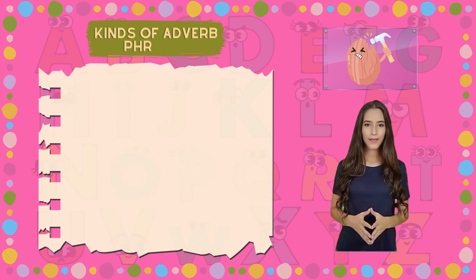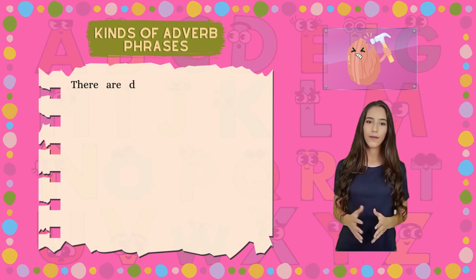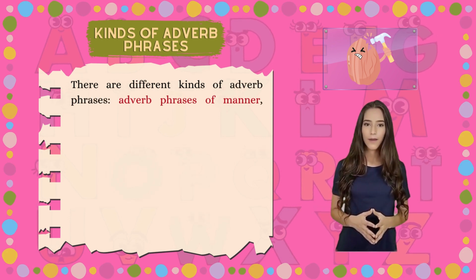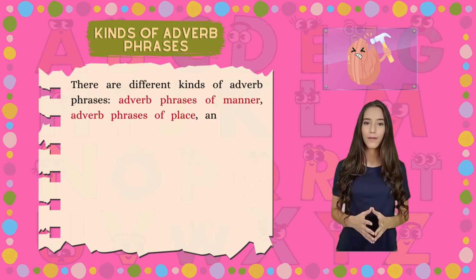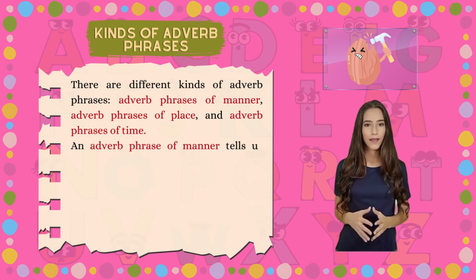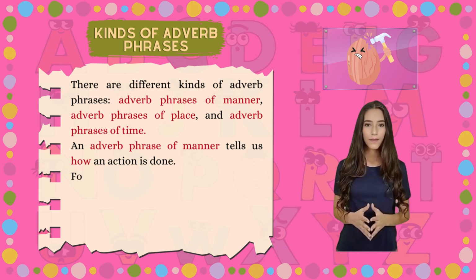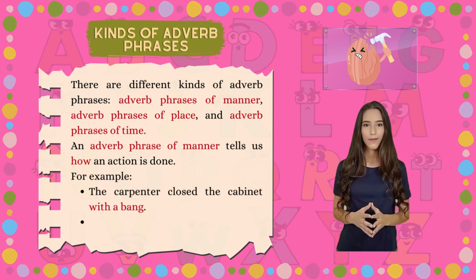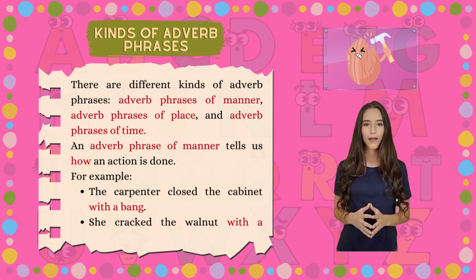Kinds of adverb phrases. There are different kinds of adverb phrases: adverb phrases of manner, adverb phrases of place, and adverb phrases of time. An adverb phrase of manner tells us how an action is done. For example, the carpenter closed the cabinet with a bang. She cracked the walnut with a hammer.